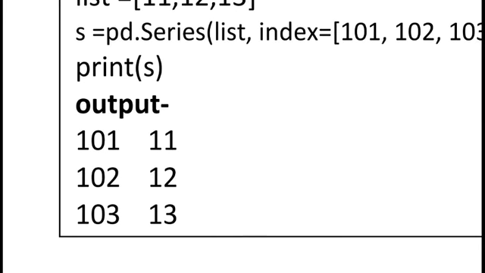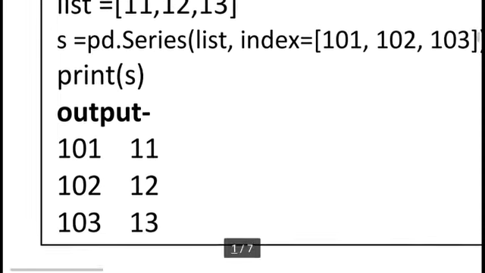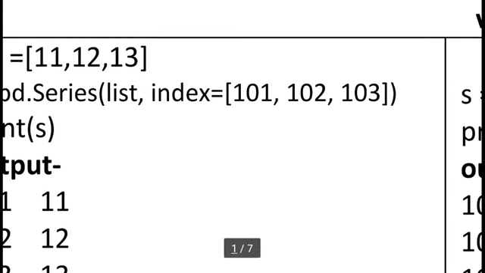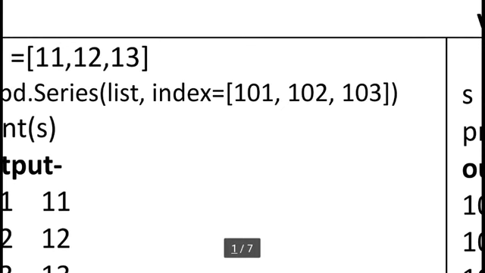So you can see here the 0 1 2 index does not appear because we can change this index according to our user defined values. So this is a new thing. So always use this statement, index is equal to, in square bracket, the user defined index.